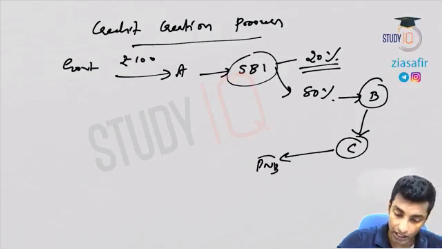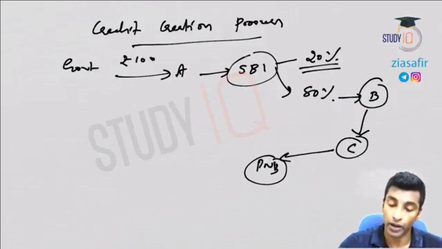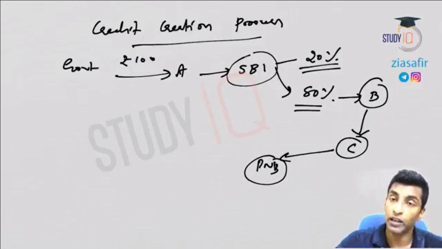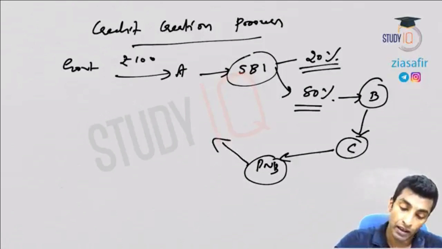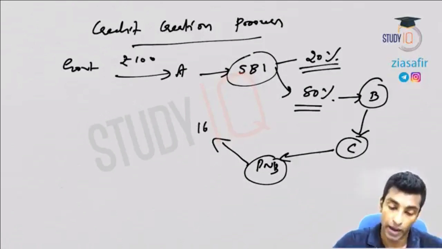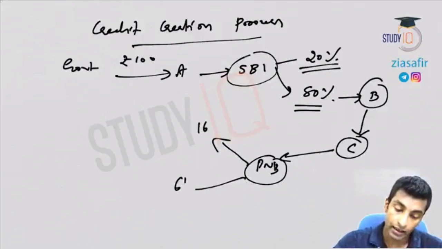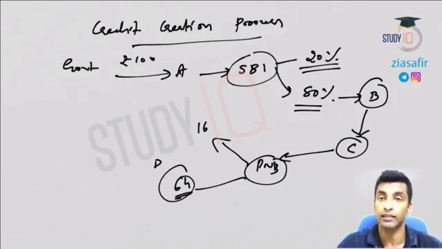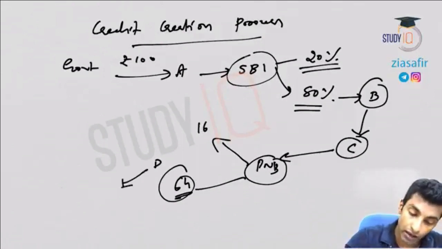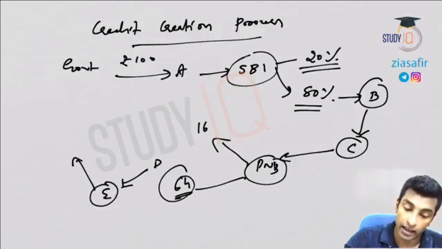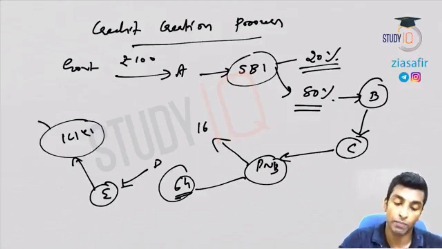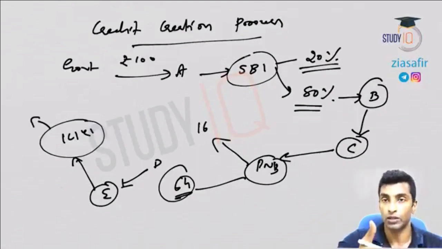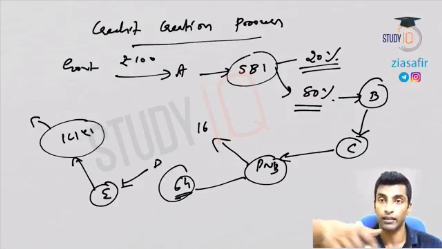So C will deposit this money in, let's say, Punjab National Bank. Out of this 80 rupees deposited by C, 20% will be kept with the bank, that is 16, and the rest, 64, will be lent to some other person D. So PNB is lending this to D, and D will buy some items from E, and E will deposit this in ICICI. ICICI will keep 20% of this and lend the rest of the amount. So this is how credit is created in the market.